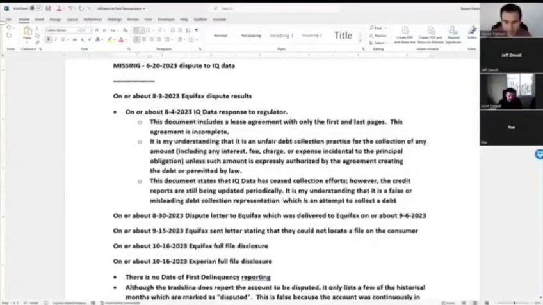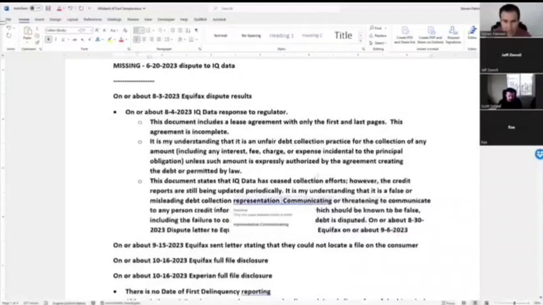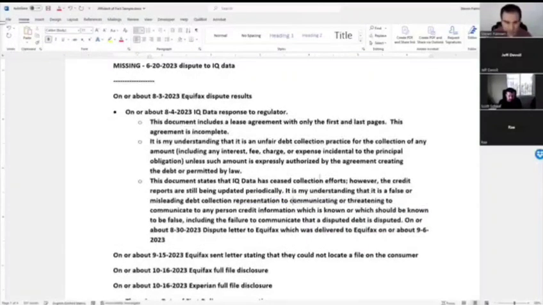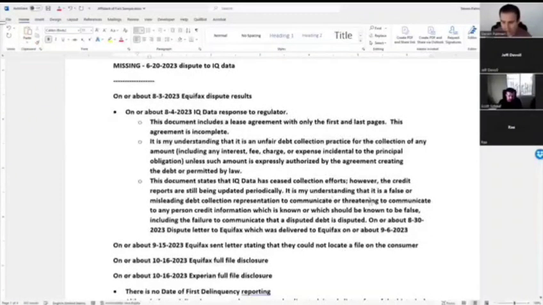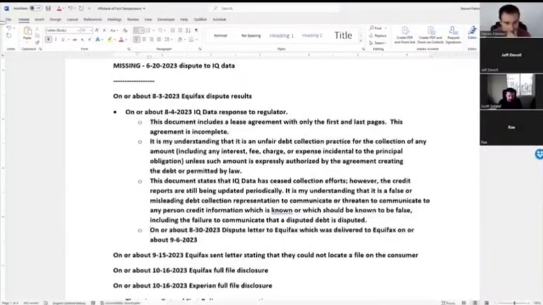Boom. Okay. Again, we have this Escobar precedent. It is my understanding that it is a false or misleading debt collection representation. I freeform typed this before. Now I'm just going to paste this with exactly the language. Representation to communicate, or threaten. So we'll just make the English look good, right? Threaten to communicate to any person, and any person is communicating to the CRA. See that? Credit information which is known or which should be known to be false, including the failure to communicate, blah, blah. Okay, and then there we go.